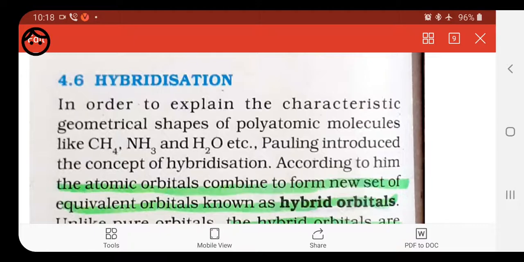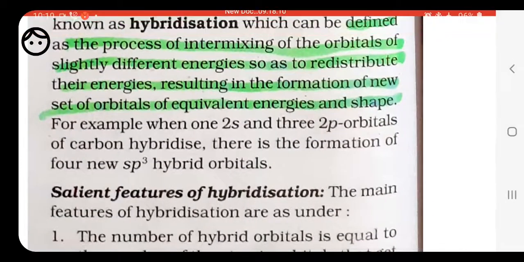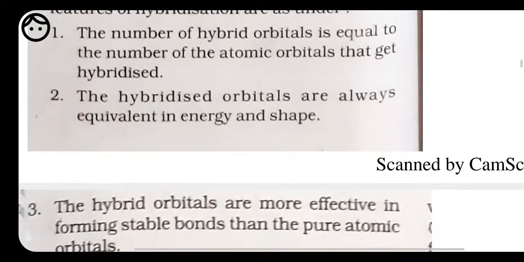Next, the hybrid orbitals are more effective in forming stable bonds than the pure atomic orbitals. Next, hybridization indicates the geometry of the molecule. So these are a few of the features. Now we will discuss the conditions of hybridization. What are the conditions that we have to follow for hybridization?